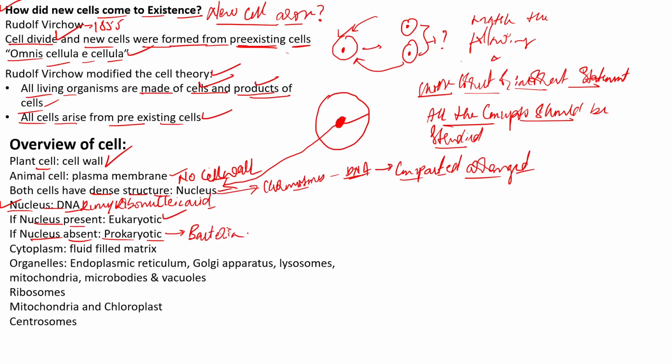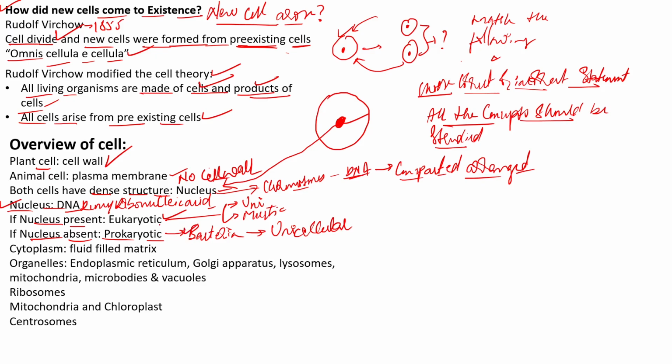These prokaryotic cells are generally unicellular. But in the case of eukaryotic cells, you find both types of organisms, that is unicellular organisms and also multicellular organisms in the eukaryotes. But in the case of prokaryotes, you find strictly only unicellular organisms. An example for prokaryote we have mentioned, that is the bacteria, right?